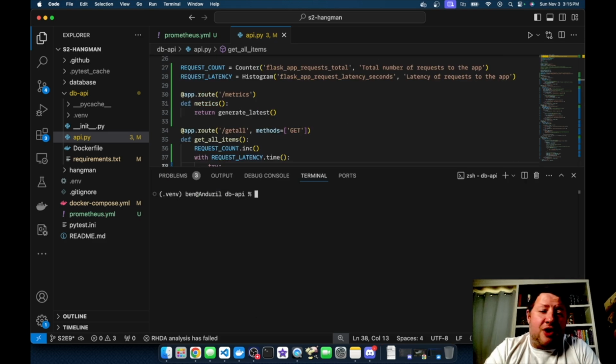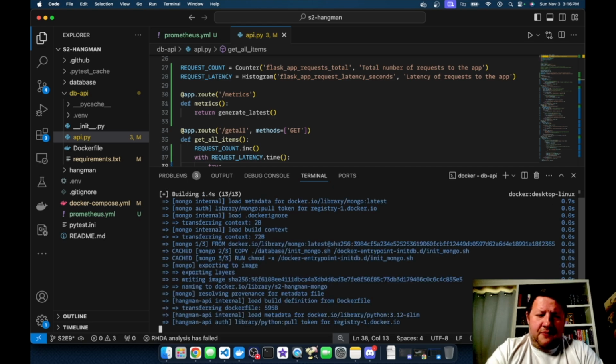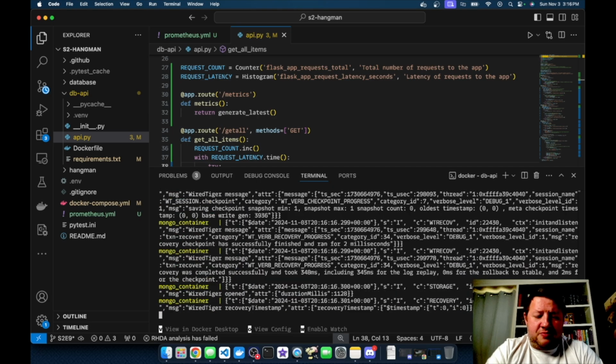All right, so that's all it takes to get started with these metrics, and we're actually ready with just those few changes to get our Prometheus and Grafana containers to spin up with our application. So let's take a quick look and see what it looks like when we actually run them. I'm going to go down here to my terminal, and I'm going to do docker compose up --build. Okay, and we can see the entire system is now starting up.